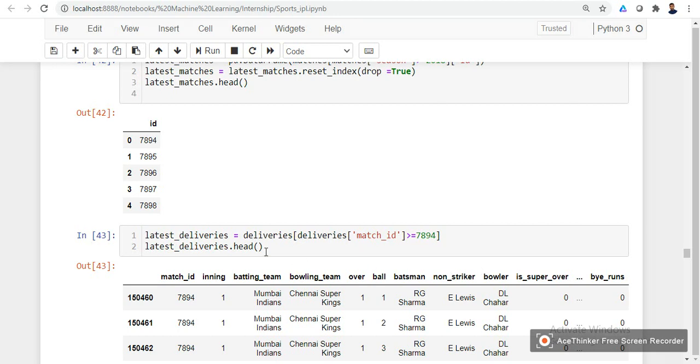So we are pulling out the latest deliveries from the deliveries data set, that is the last 2 years of data from 2018 to 2019. We are separating it out.